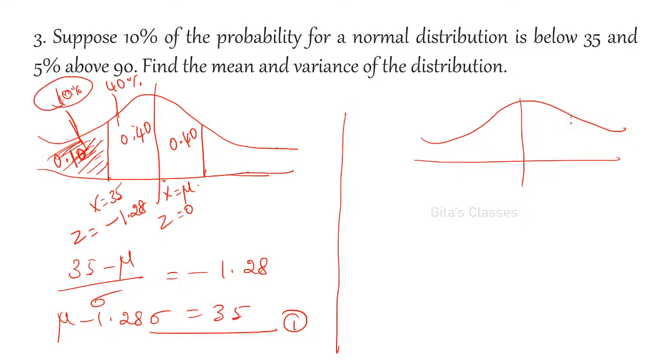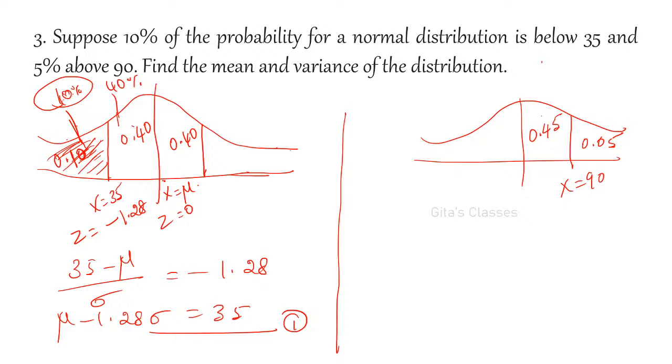So 5% is on the right hand side. That is 0.05. Now, what is this value? This is 0.5 minus 0.05, that is 0.45. This is x equal to 90, it is not 90%. The x value is 90. So here it is 0.45.